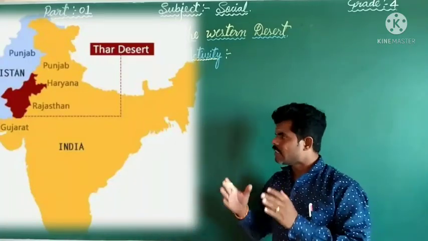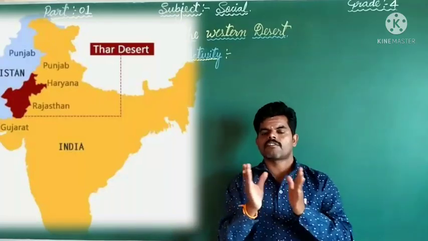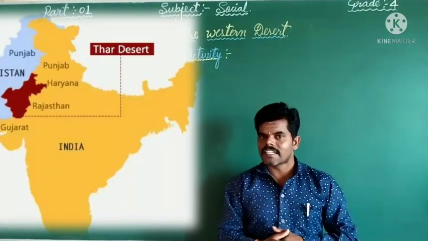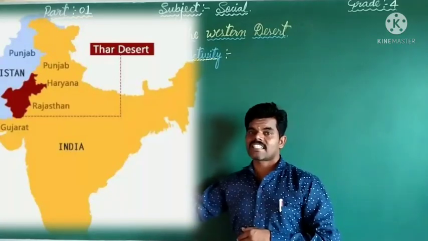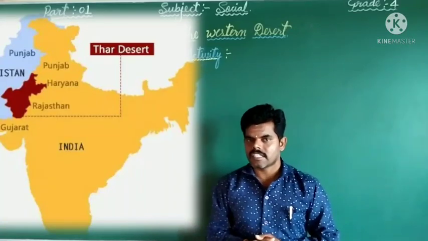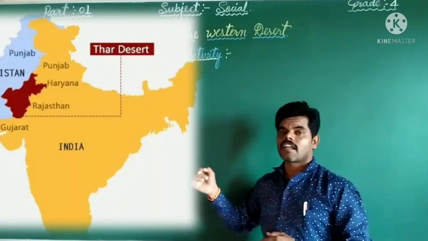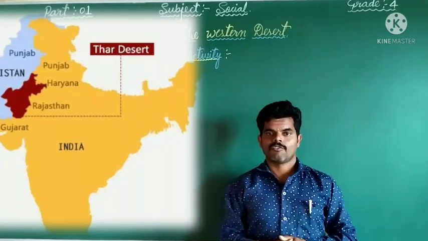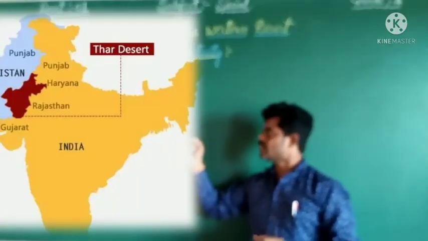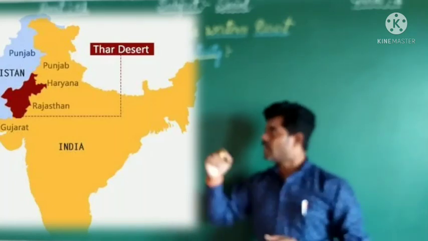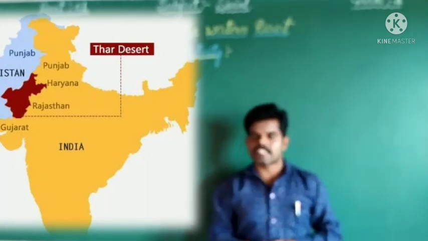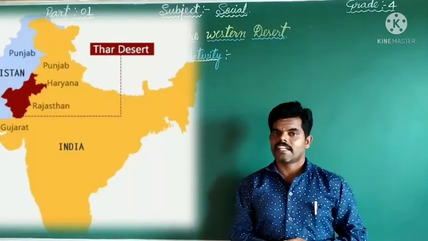And one more thing, the southern boundary is covered by salty and marshy land, that we call the Rann of Kutch. When we look at our India map, we can point out the Rann of Kutch. That region is covered with salty and marshy land.